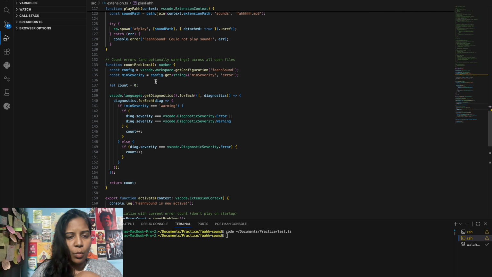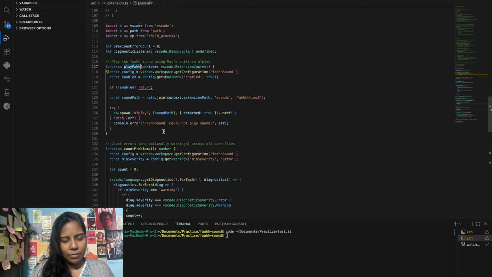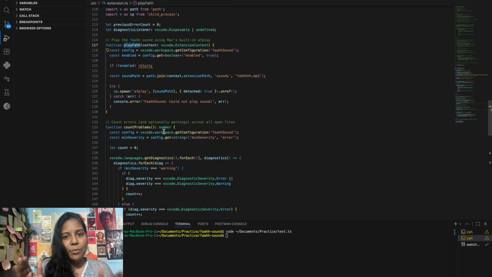So VS Code workspace is the base where we are creating this entire extension. The code is vast, and you don't have to understand everything. It is about the basic structure, where you have a platform, which has to be an extension, which is VS Code, and the child process is to make function calls. And whenever there is an error, that is the objective of this extension, right? So we need to write functions for that.